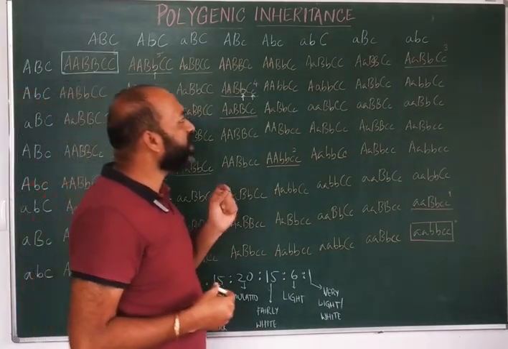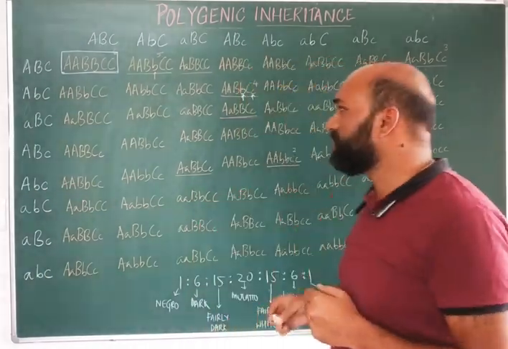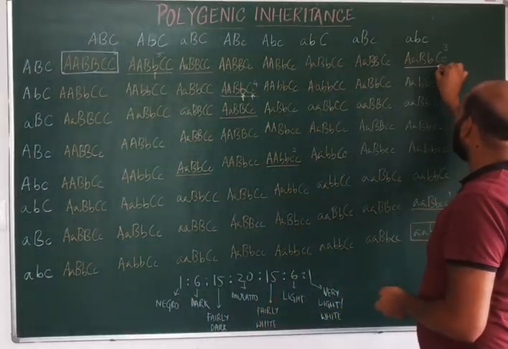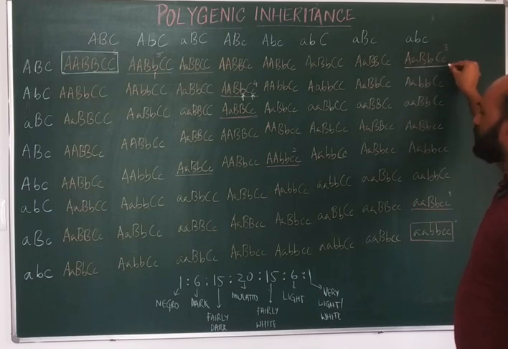Now, if an individual has 3 dominant alleles and 3 recessive alleles, as I have already shown you, those are called mulattoes. So they are the intermediate forms. So capital A, small a, capital B, small b, capital C, small c.